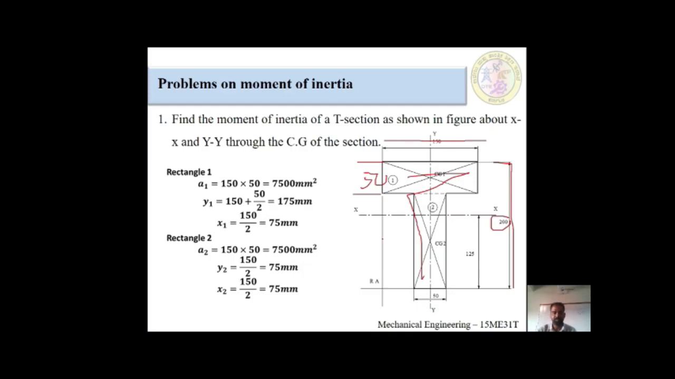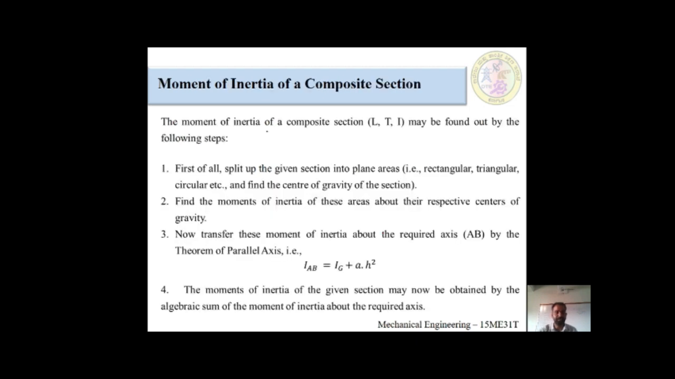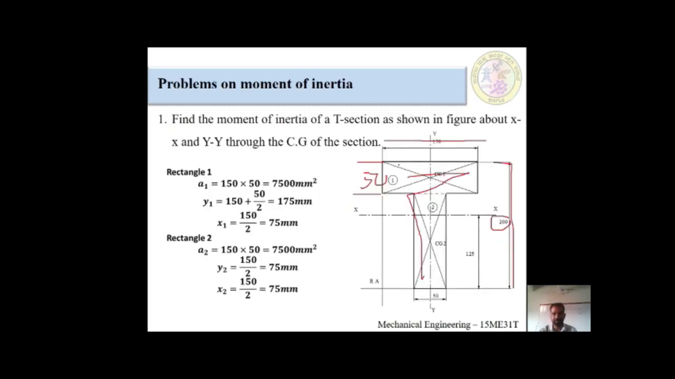As I said in the previous slide, first we have to split the given section. I am going to split it. There would be two rectangles in this section. First one, this one. Second one is this one. This is the first component, this is the second component. The first component's CG is here, and the second component's CG is here, at half of each component.